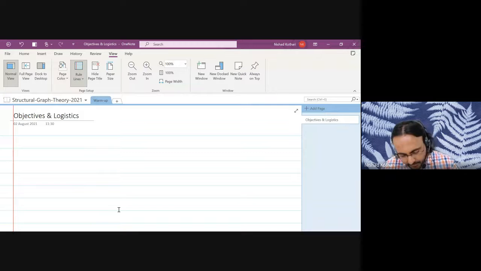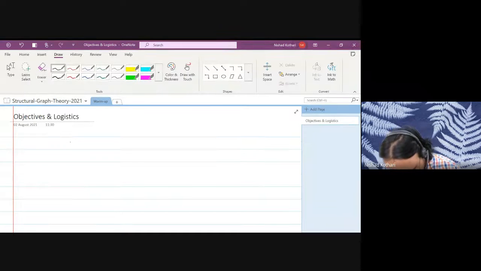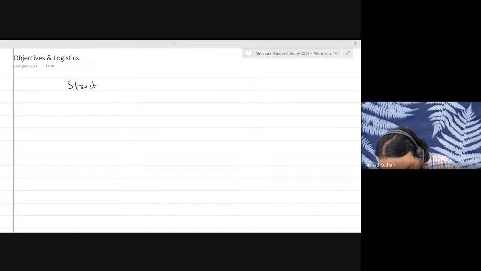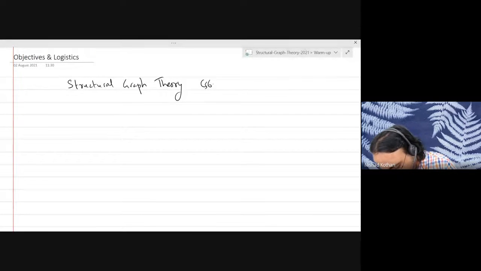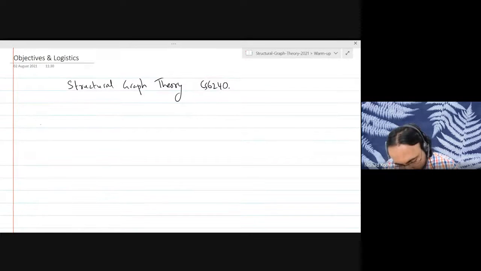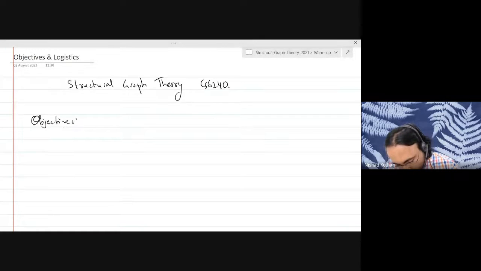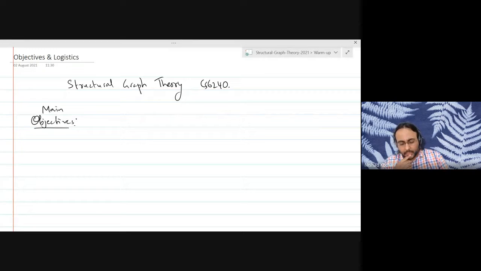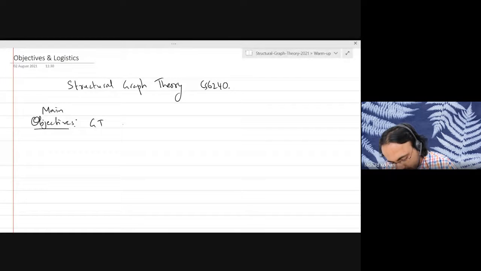So this course is titled Structural Graph Theory. I want to start by talking about the objectives of the course, at least the main objectives. First of all, graph theory does have lots of applications.